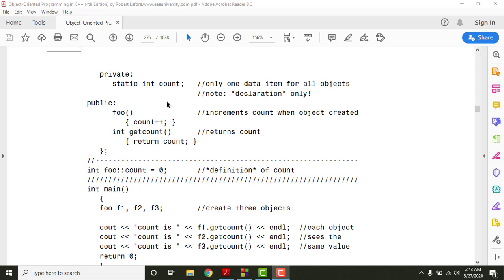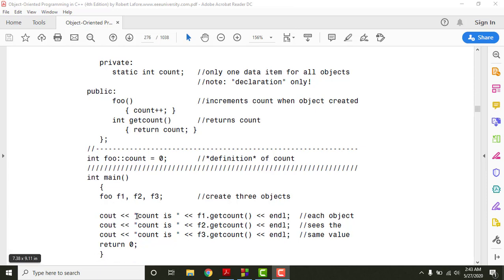So we need to follow the same procedure, right? This is the definition of count here. What we need to do is mention the data type first, so it's integer. Then we need to mention the name of the class, which is foo here, and then we need to put the scope resolution operator, because this count belongs to this class here, therefore we put foo::count, and then it is equal to 0 here, right? So the value of count is initially 0.